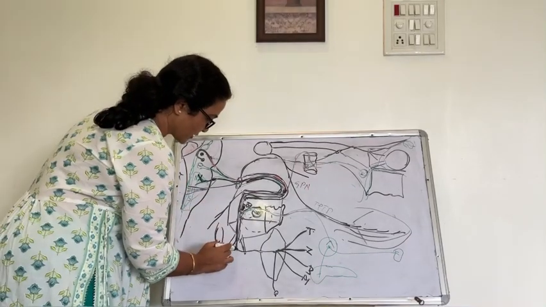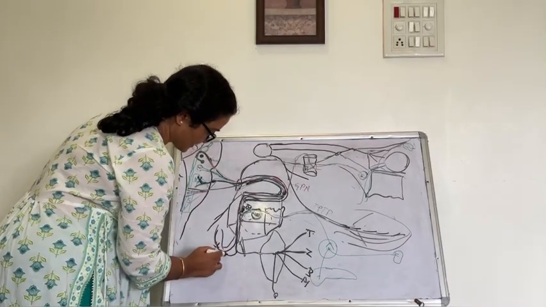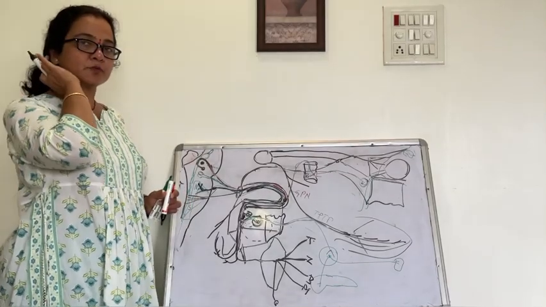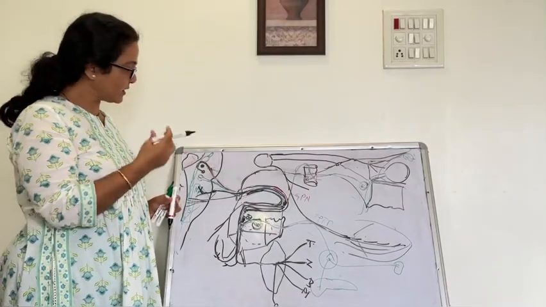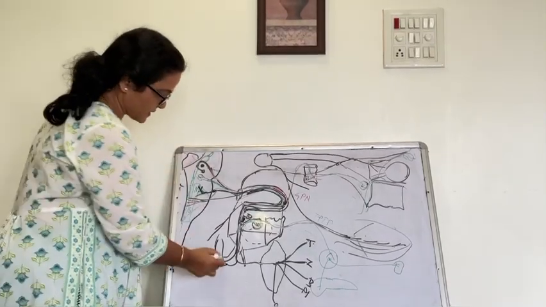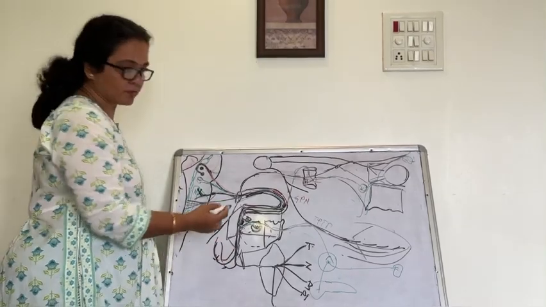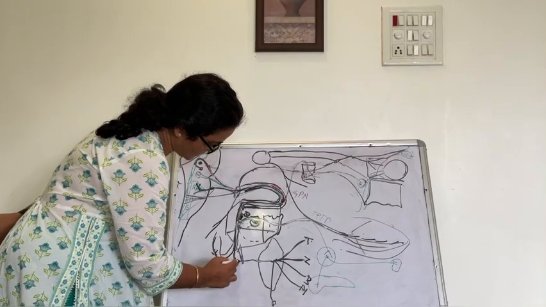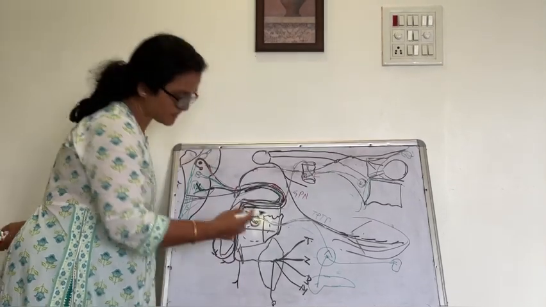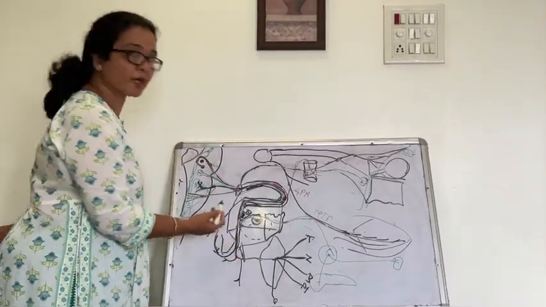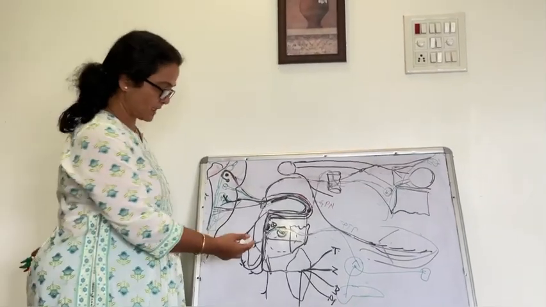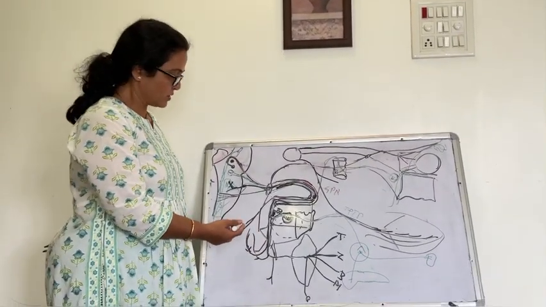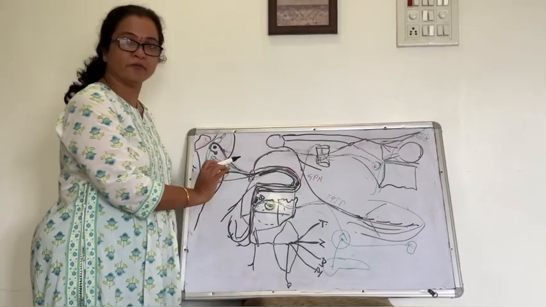Then it is also giving the branch towards this posterior aspect, where this posterior belly of digastric, which is also derived from the second branchial arch, is present here. So it will give fibers to this posterior belly of the digastric. Then another muscle arising from the second branchial arch, which arises from the styloid process going towards the hyoid, is the stylohyoid muscle.